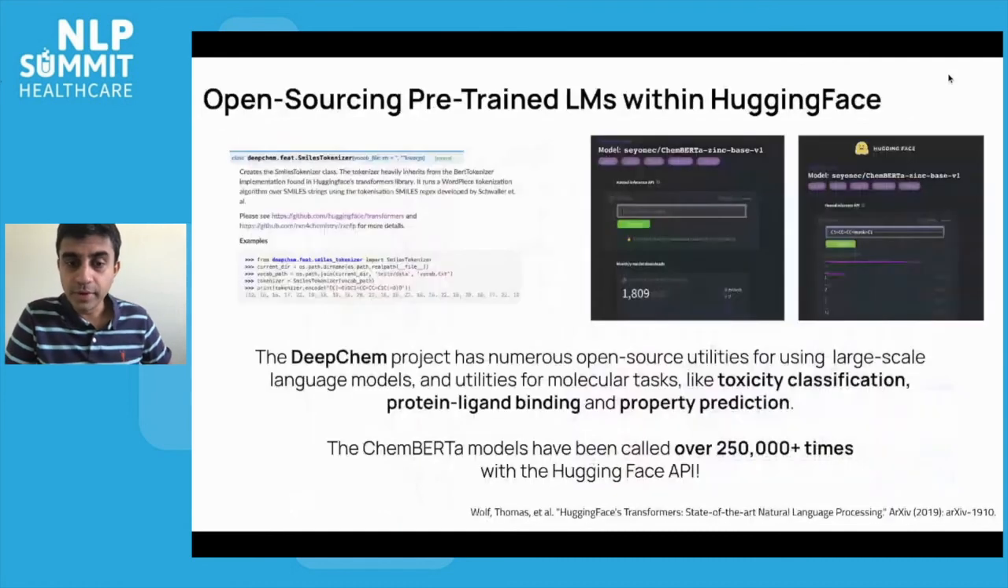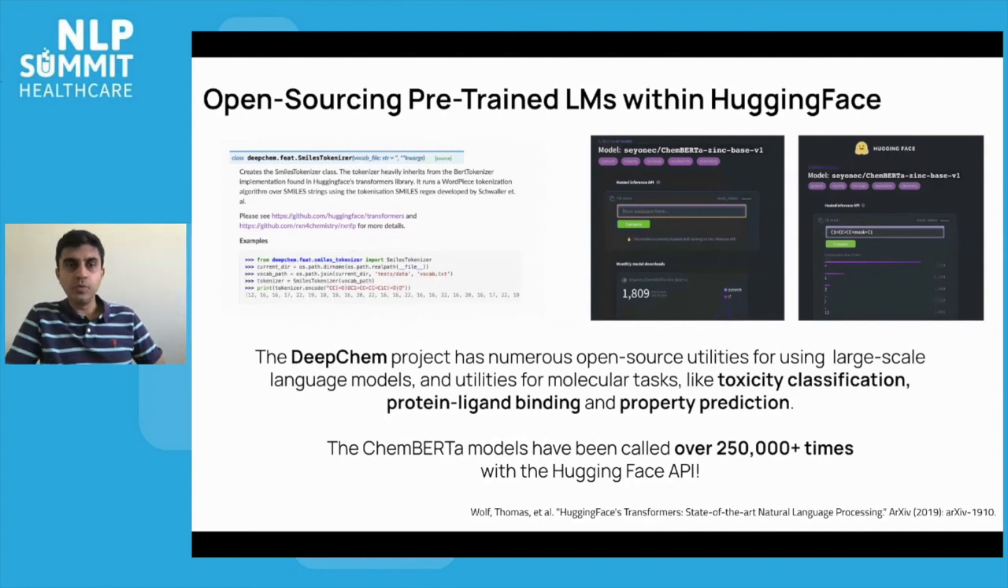An important aspect of our work is that, since it's done as part of an open source consortium under DeepChem, we've worked hard to make our work open and available to the community. The tokenizers have been open sourced as part of DeepChem, as I mentioned previously. Model weights have been open sourced as part of Hugging Face. So far, the ChemBERTa models have been called over 250,000 times using the Hugging Face API. So we're starting to see some pretty interesting broad usage of these algorithms and techniques out in the literature and community.